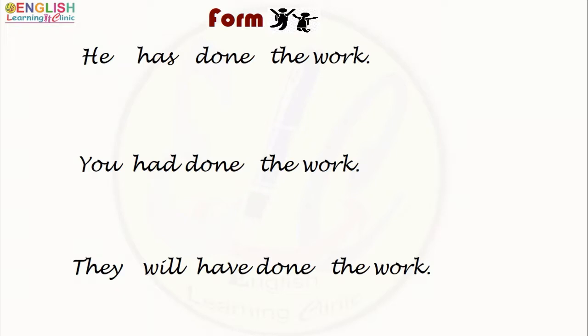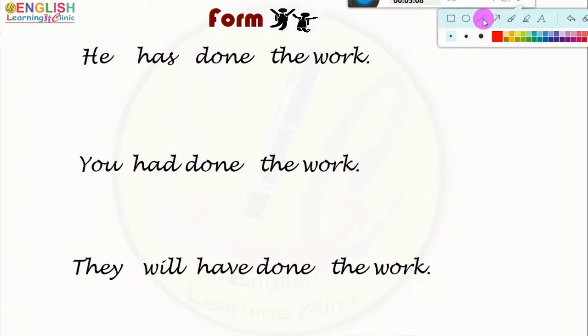Now, look at these three sentences. He has done the work. You had done the work. They will have done the work. In the first sentence, this is the verb. In the second sentence, this is the verb. In the third sentence, this is the verb. Now, look at these three forms of the verb.